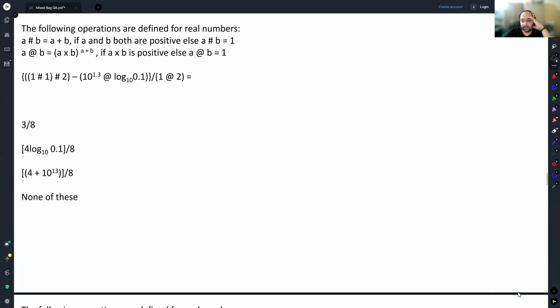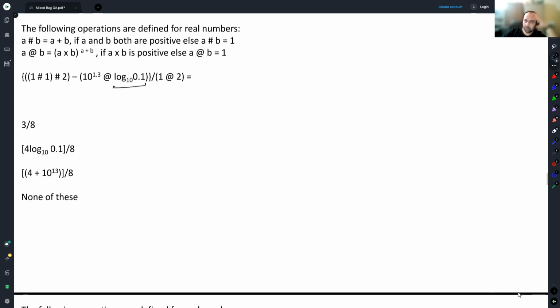Okay. Roughly 30 seconds in, 13 or 14 people have voted. 5 doing it in round 1, 7 doing it in round 2, 1 deciding to skip. People who are deciding to do this in round 2 or people who are deciding to skip this, is it because of this part? Is it because of this part? Log 10 0.1, because this will require some sort of processing. Round 2 or skip. People who are saying round 2 or skip. Is it because of the second part?